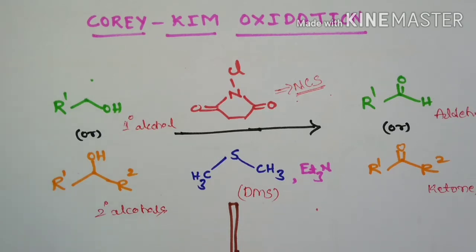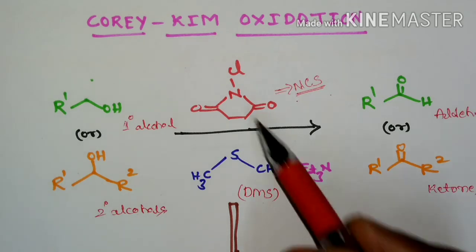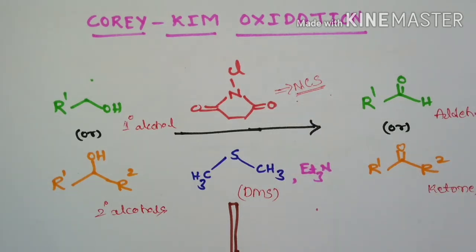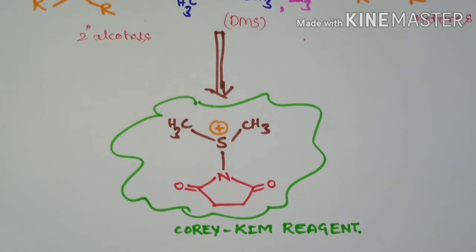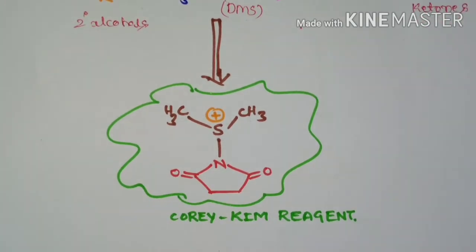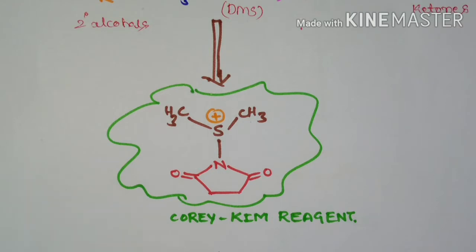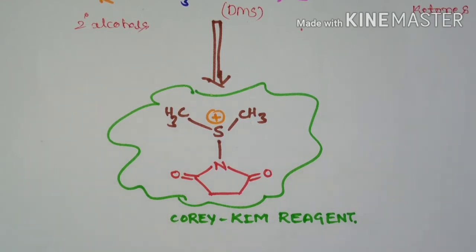So how is that Corey-Kim reagent generated? It is generated by the reaction of N-chlorosuccinimide with dimethyl sulfide, and this is the Corey-Kim reagent. This electrophilic species is generated by the reaction of N-chlorosuccinimide and dimethyl sulfide. So this is very important. Through the formation of this reagent, further oxidation takes place.